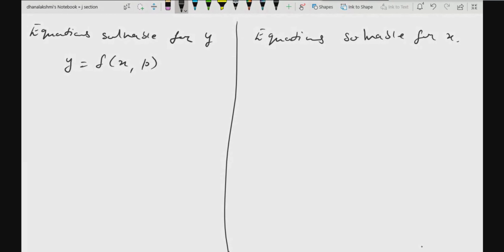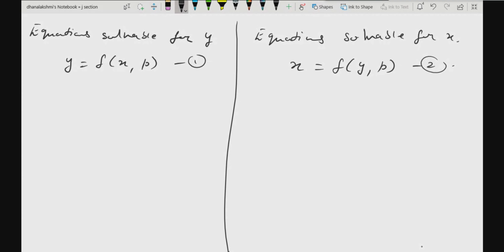Okay, when I say solvable for p, you are writing p on one side and remaining things on the other side. Similarly, when I say solvable for y, you should write y on one side, remaining things on the other side. Similarly, when I say equation solvable for x, you should write x on one side and remaining things, that is y and p terms, on the other side. Understood?